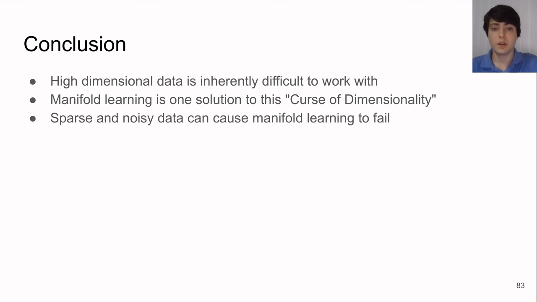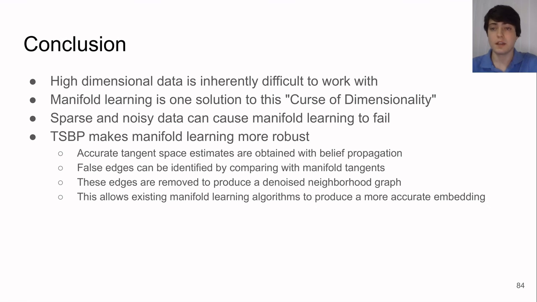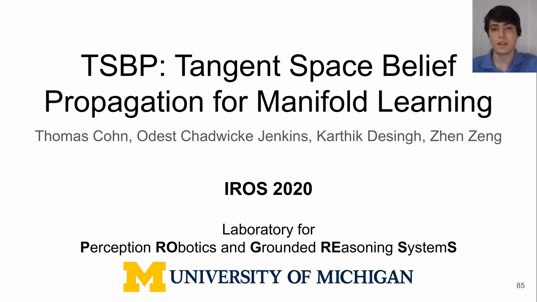So, to conclude, I've discussed how high-dimensional data is inherently difficult to work with, and brought forward manifold learning as one solution to this so-called curse of dimensionality. I've also described how sparse and noisy data can cause manifold learning to fail, and presented our algorithm TSBP. It makes manifold learning more robust by accurately estimating the tangent space at each point and using these tangents to identify false edges. After removing false edges, a denoised neighborhood graph is forwarded to a manifold learning algorithm, producing a much more accurate embedding. Thank you for your time.